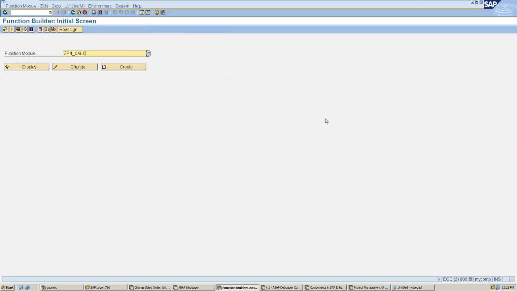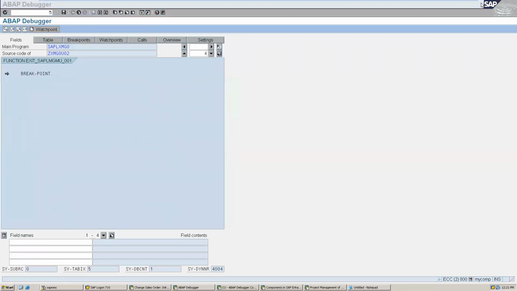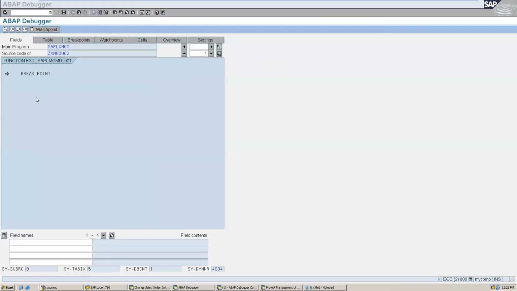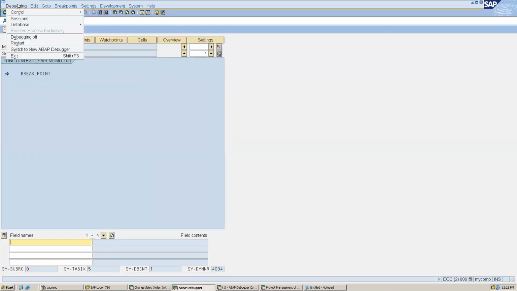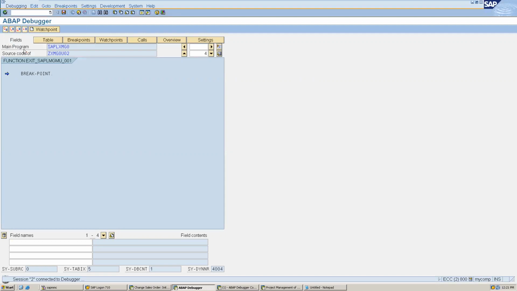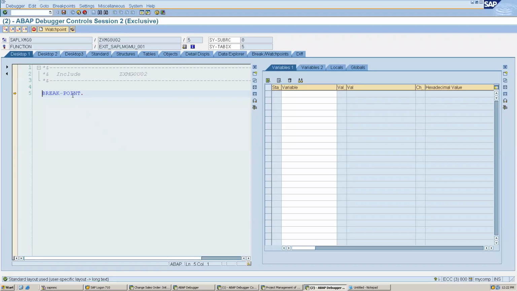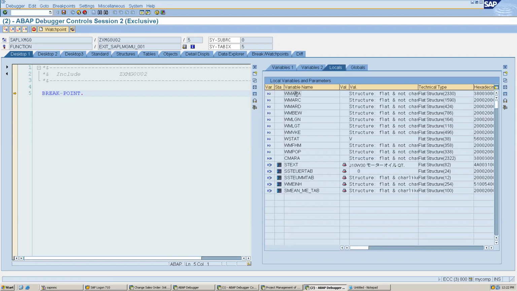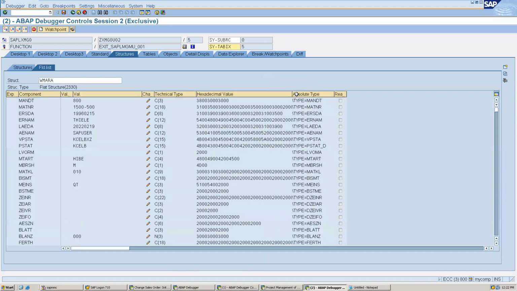Let me close some unnecessary views. Here, let me switch to the new ABAP debugger. So it has stopped, right? And if I see here, in locals in WA_MARA, do we have that value?